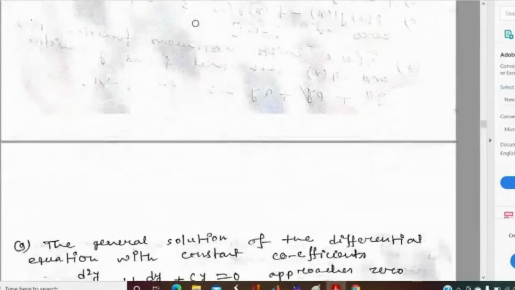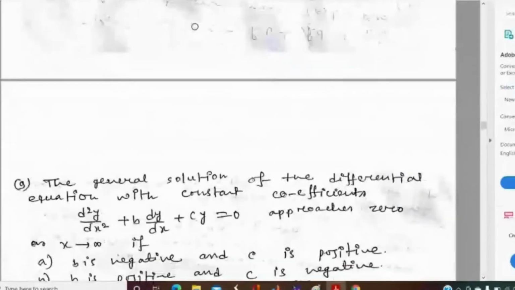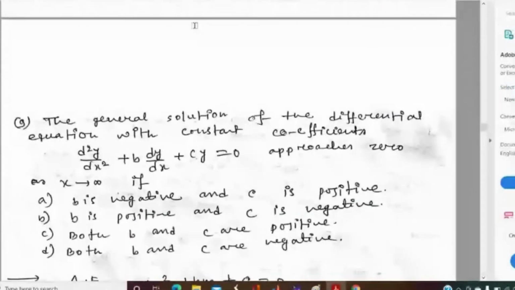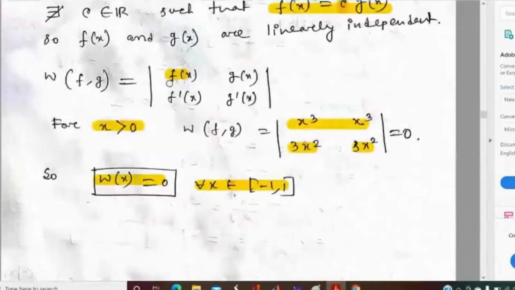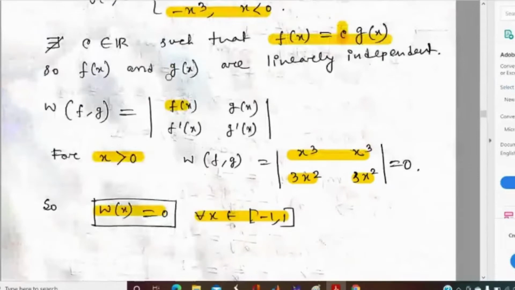Okay, sir. Go to the next problem. Sir, please state the property again and the option D. I cannot understand that. Okay, see the solution. If I get some time at the end of this session, I will share some properties of Wronskian with you, and that will be really very helpful for you. So for the time being, let us discuss option 4.